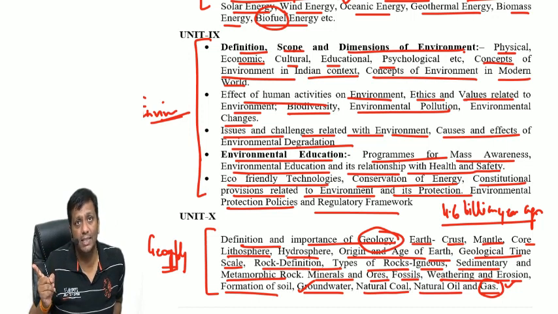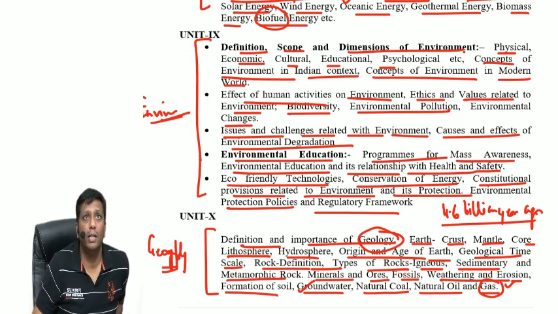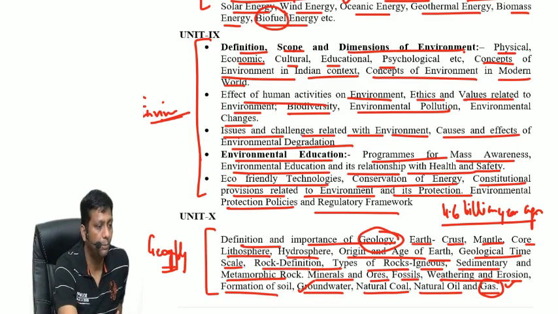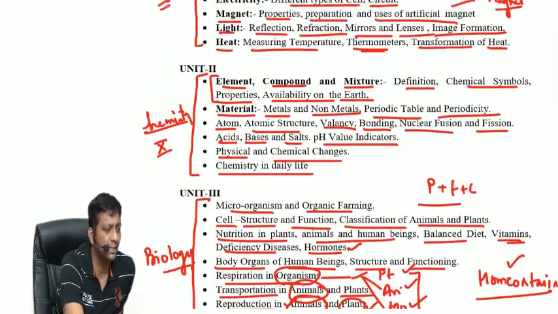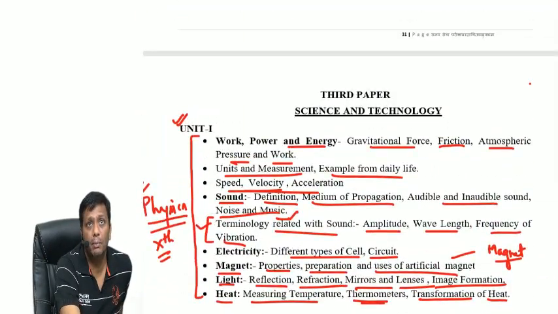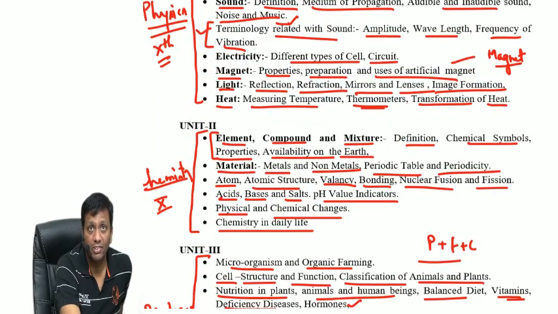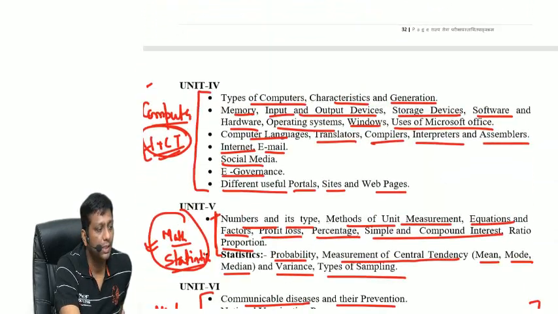The 7th one is science and technology, and the 9th one is information and communication technology. These all we will follow in this entire discussion, and I hope you understood, guys. This subject is very dynamic. Physics is here, chemistry is here, biology is here, computer is here.